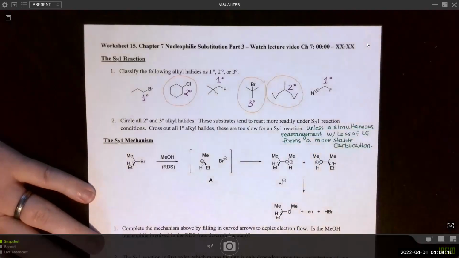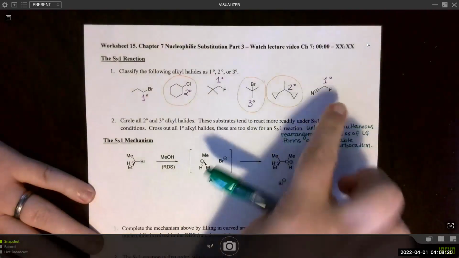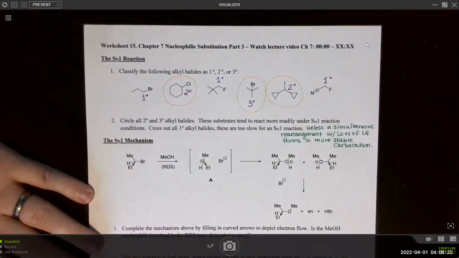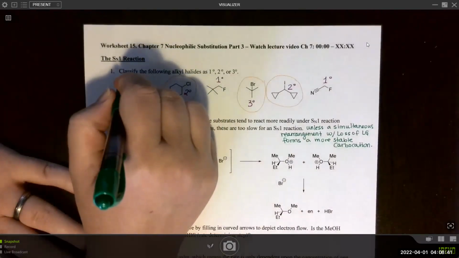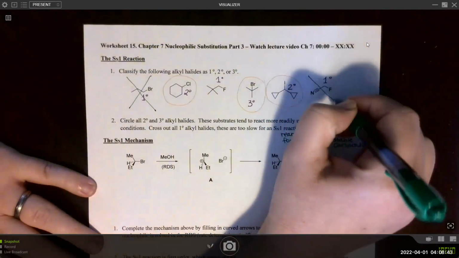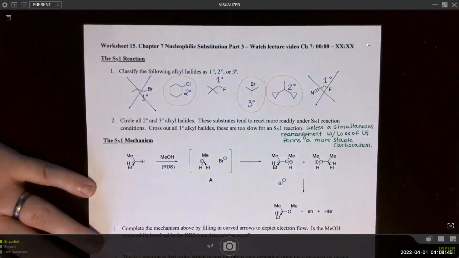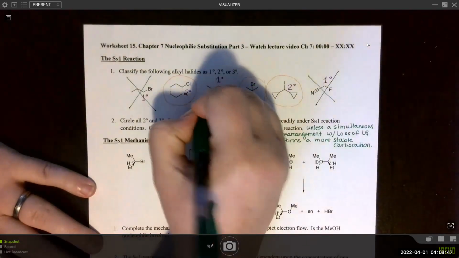And I want to make that distinction because in these two cases, these would not undergo an SN1 reaction. Because recall that we do not form primary carbocations, they're too unstable, and there is no rearrangement in these cases that would lead to a stable carbocation. So we definitely cross those out. Right, but actually this one is sort of a tricky one.